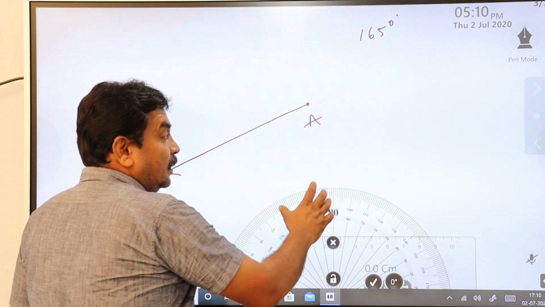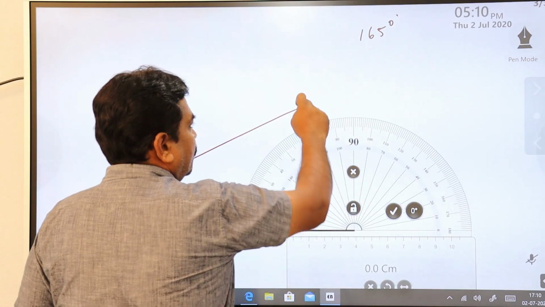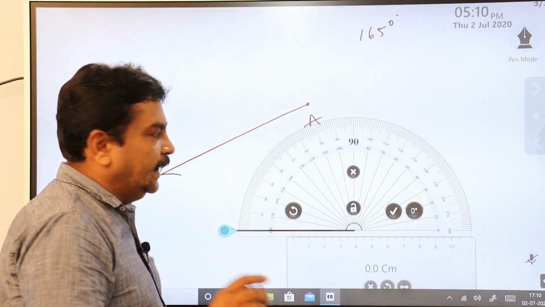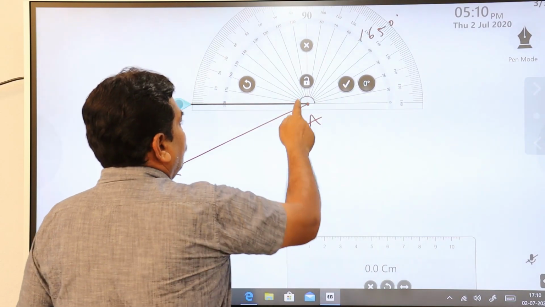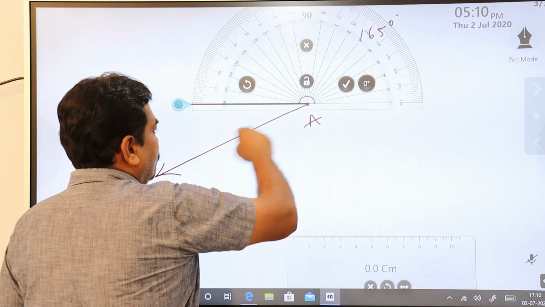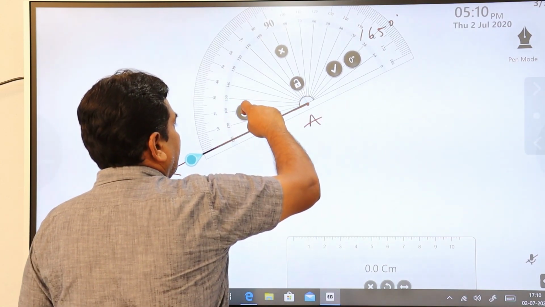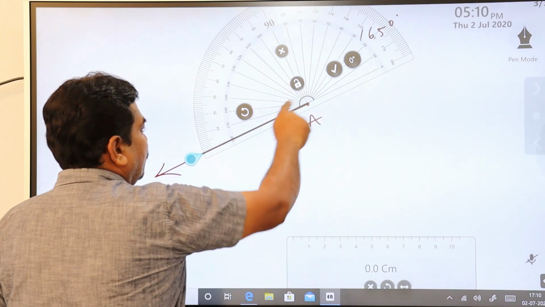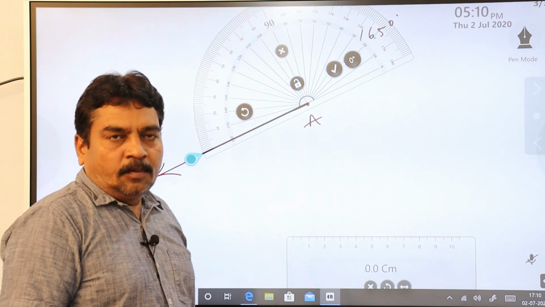We'll place the center point of the protractor on vertex A. I'll keep it here, but I have not coincided this with the baseline on the ray. So I have to rotate it to coincide with the baseline. Now I have coincided the ray and the baseline of the protractor.